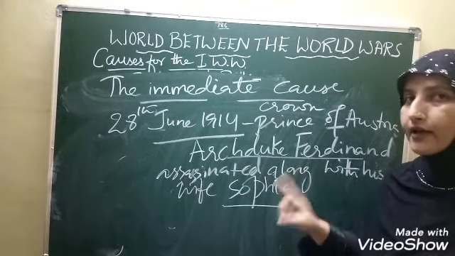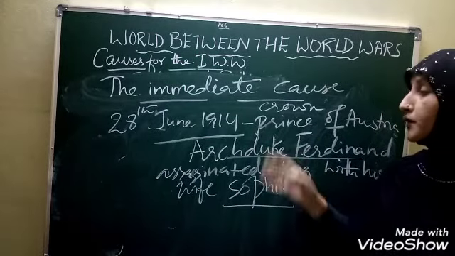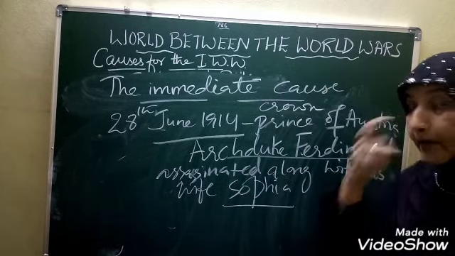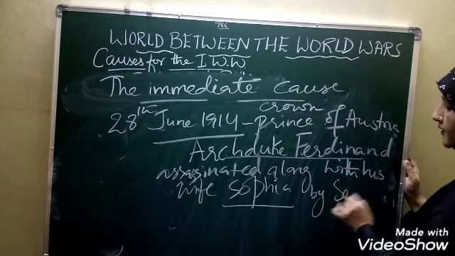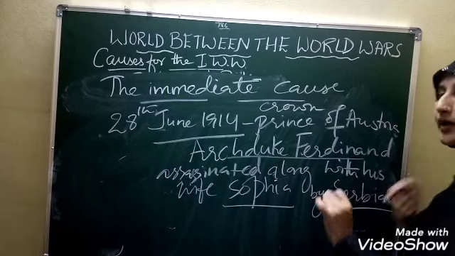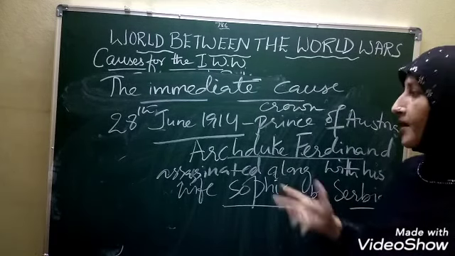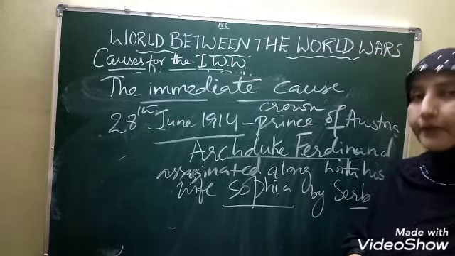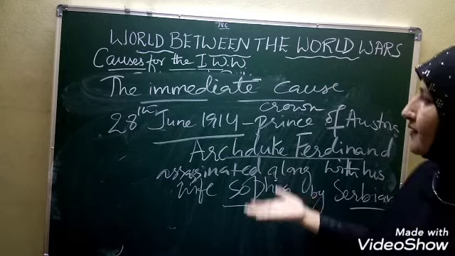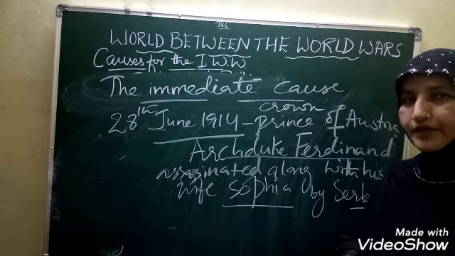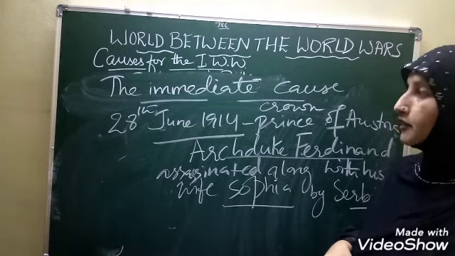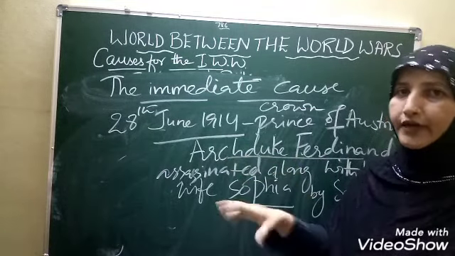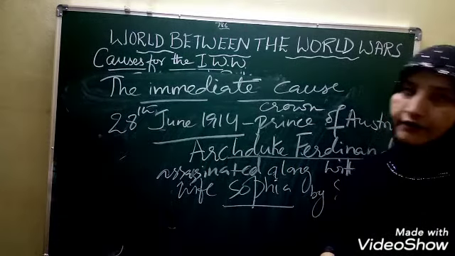Assassinated means political killing. So instead of saying killed, we use the word assassination. He was assassinated along with his wife Sophia by one of the Serbian rebels. Austria got angry. Austria asked Serbia to give an explanation on what basis they assassinated the crown prince along with his wife, and gave them an ultimatum, a time period till which they had to give the explanation. But Serbia was quiet. Serbia didn't give any answer.